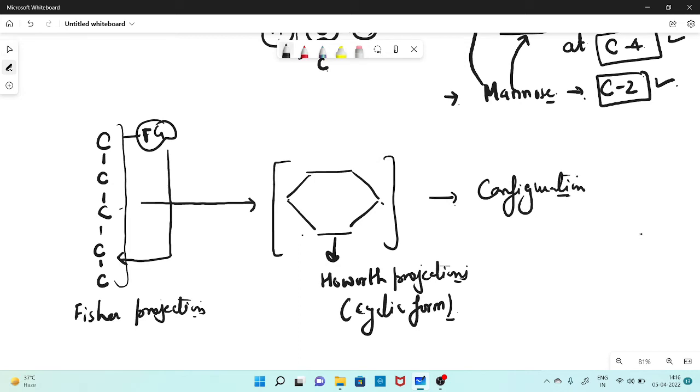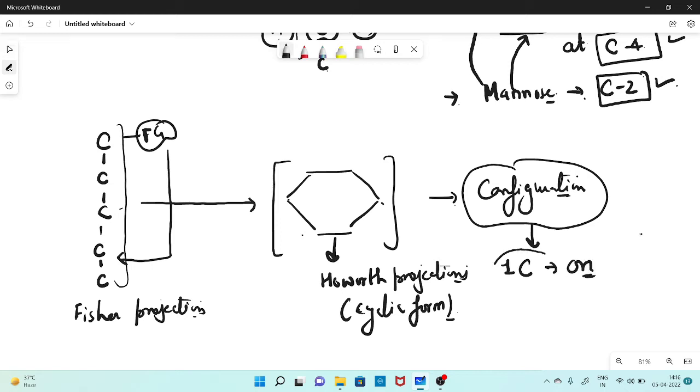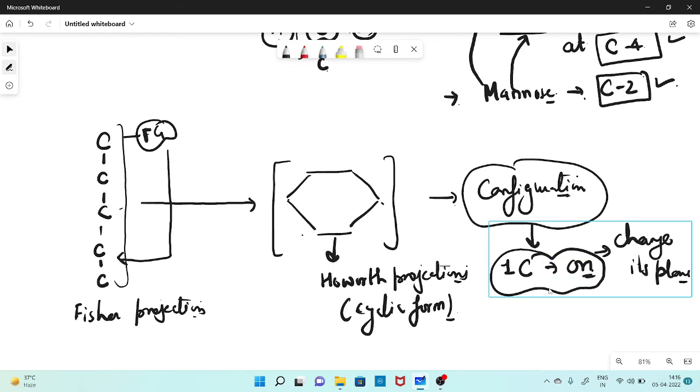Okay? Configurations at what position? Configuration according to the carbon 1 hydroxyl group position. In this case also, the hydroxyl group changes its plane, and due to that it will produce different types of anomeric structures.